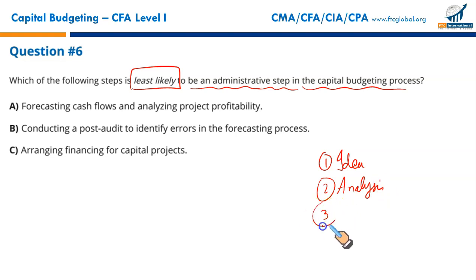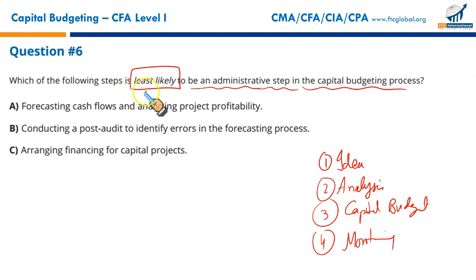Third, creating the capital budget, we need money. Creating the firm-wide capital budget. And finally, monitoring. This is crucial to see whether the investment made is delivering as expected, and finally when the project is over we conduct a post-audit review or the post-audit.